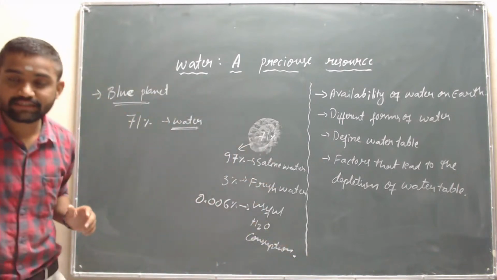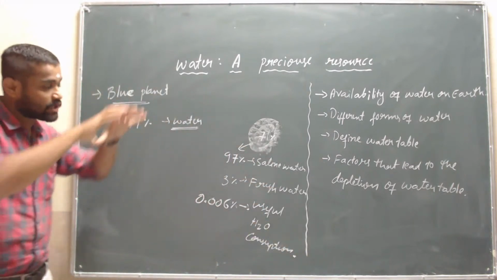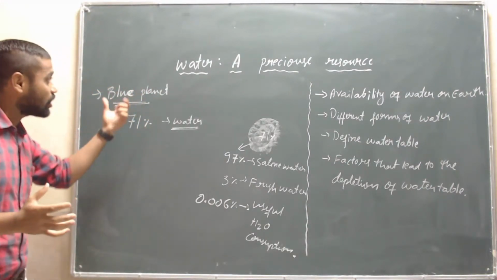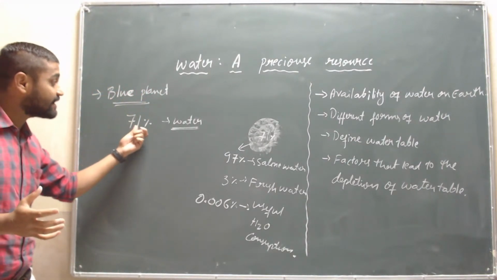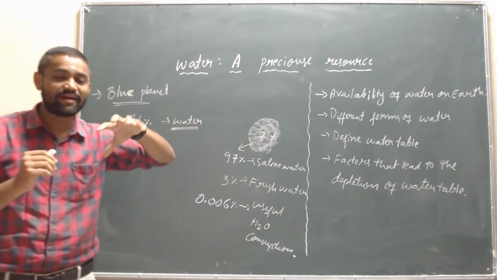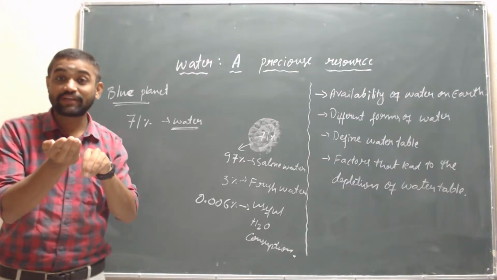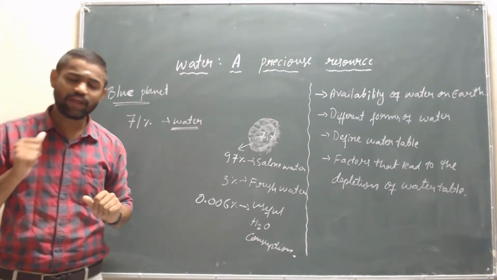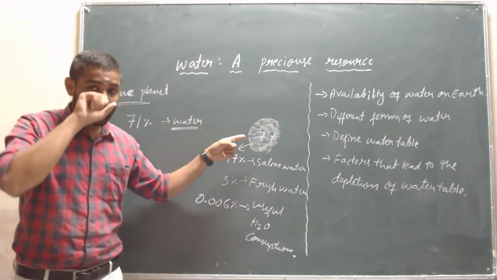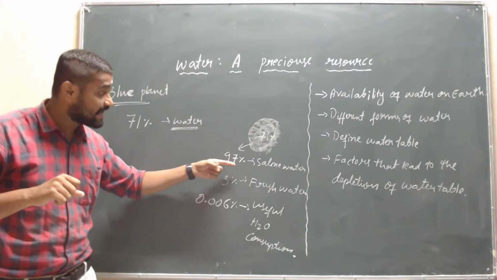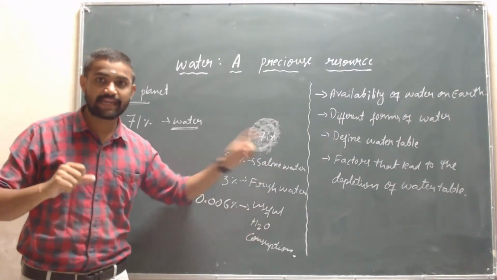Are you getting my point? See here, earth is a planet, called the blue planet, and total 71% of water is there. Total 71%, sir. But 29% of earth is there, sir. Ashto janaka bari useful agtade, sir. In that 71%, the maximum, that is 97% of water, is saline water.